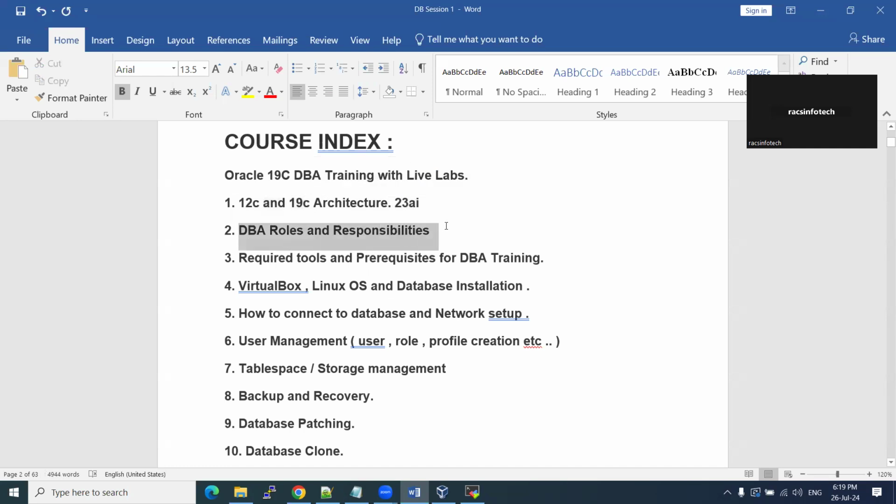Next, what is our role? If you learn this course, what is your role? What are all the things you need to learn and how are you going to perform your activities? We are going to discuss that also. There are clear-cut roles and responsibilities. If you know the role and your responsibility, you can easily execute your tasks day by day. That is very easy to learn. The technical skills are more on it. If you know the role and the target, we can achieve it.